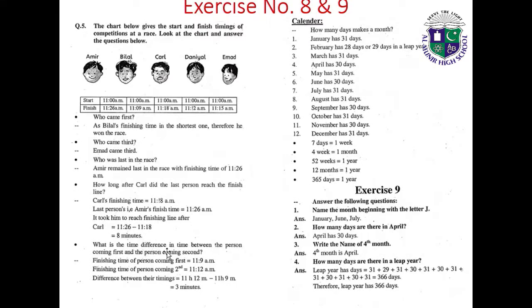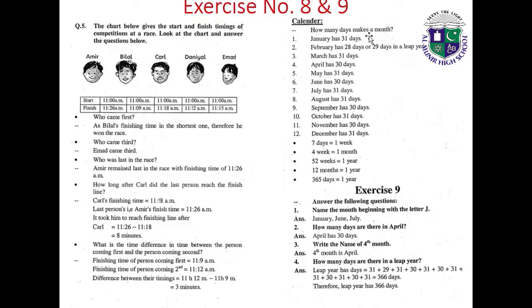What is the difference in time between the person coming first and the person coming second? The finishing time of the person coming first is 11:09 am. The finishing time of the person coming second is 11:12. The difference between their times is 11 hours 12 minutes minus 11 hours 9 minutes, which equals 3 minutes. The difference in timing is 3 minutes.